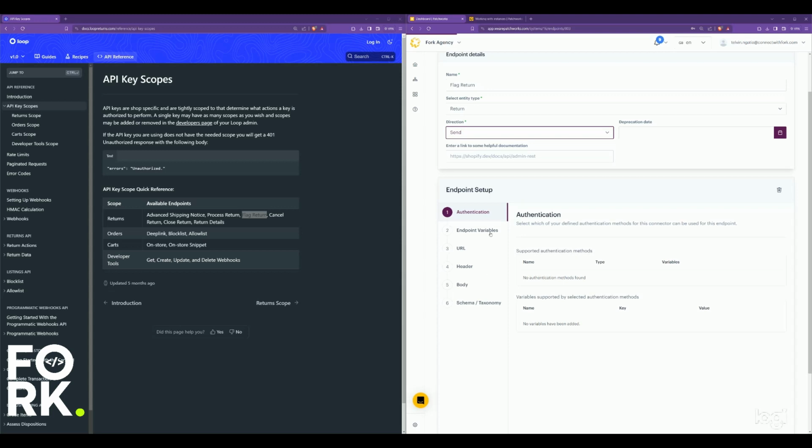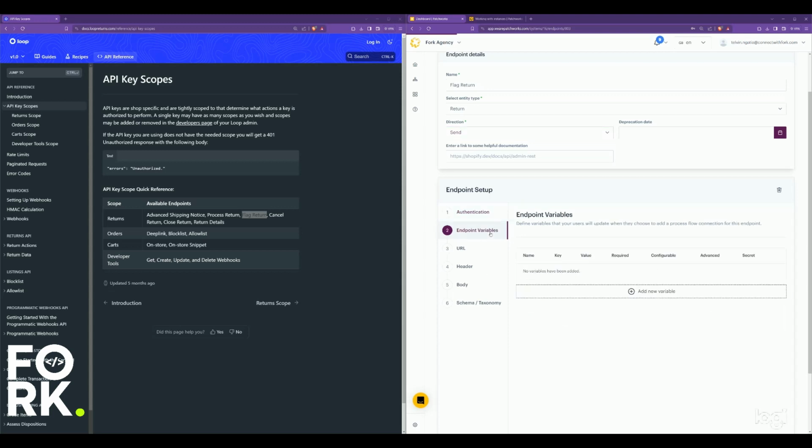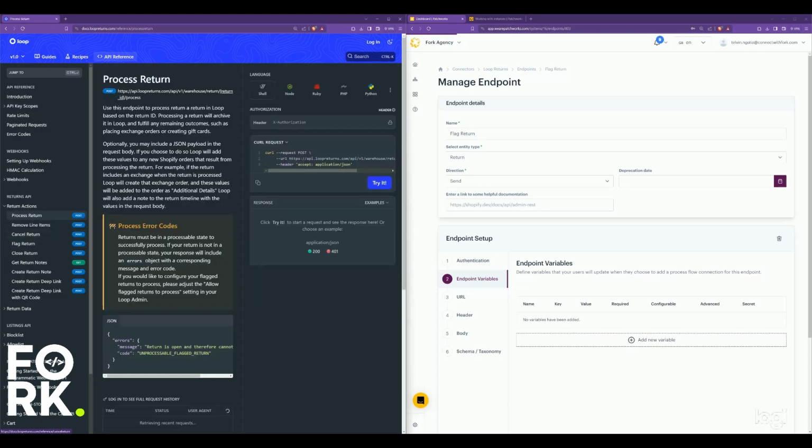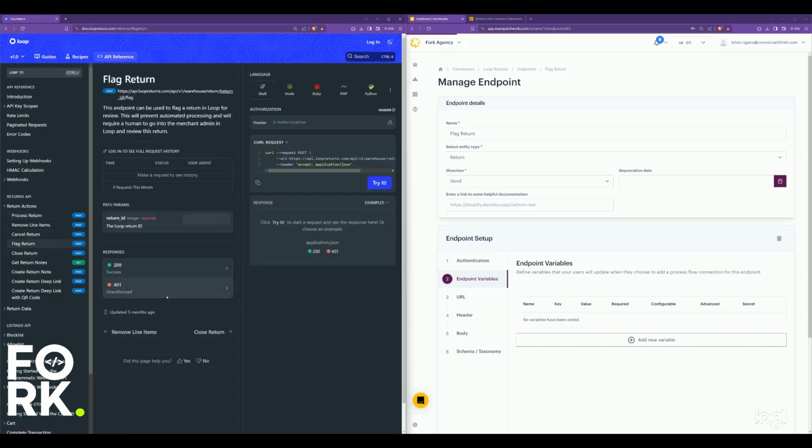Okay, so we have the variables. At this particular point, we will have to add authentication, but first you need variables. If you look at the documentation, you see that they only have one parameter that is required, which is the return ID.